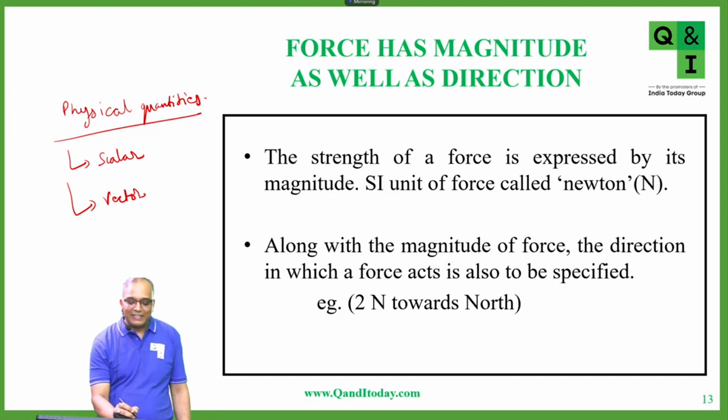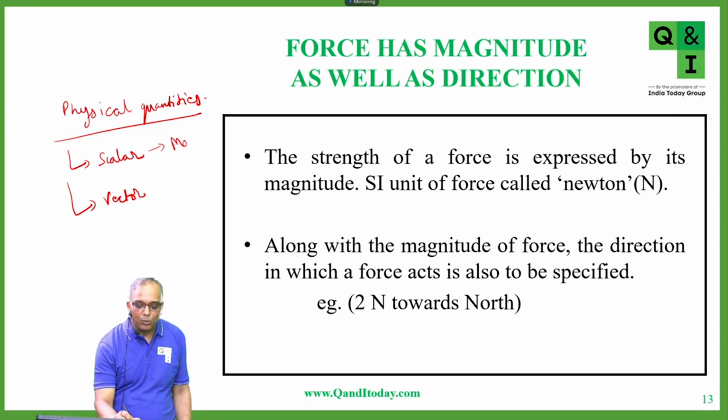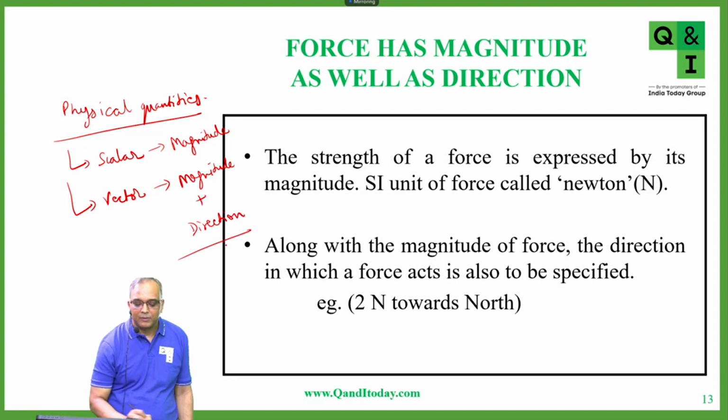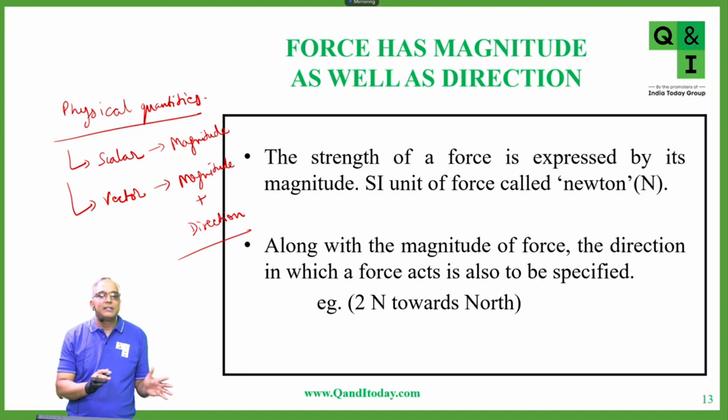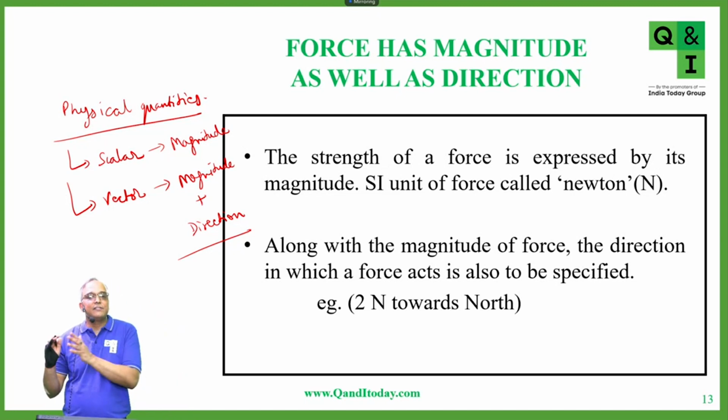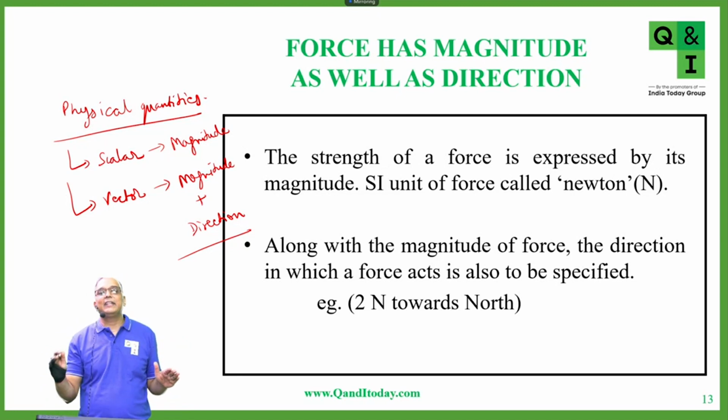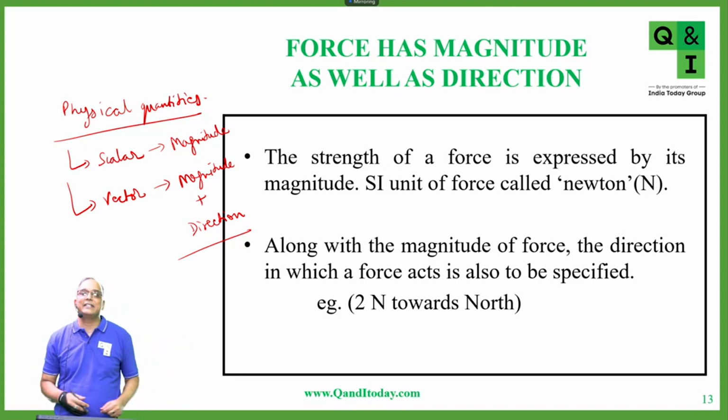Scalar has only magnitude, and vector will have magnitude plus direction. Any physical quantity can be of two types, scalar or vector. Scalar quantities have only magnitude and vector quantities have magnitude as well as direction.